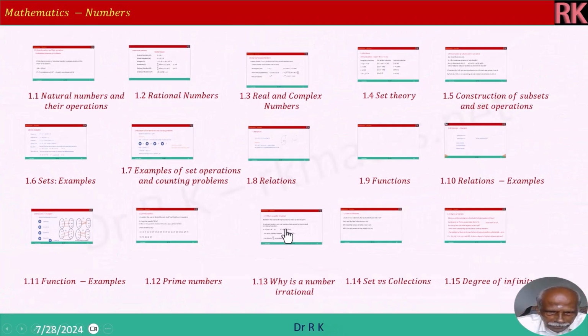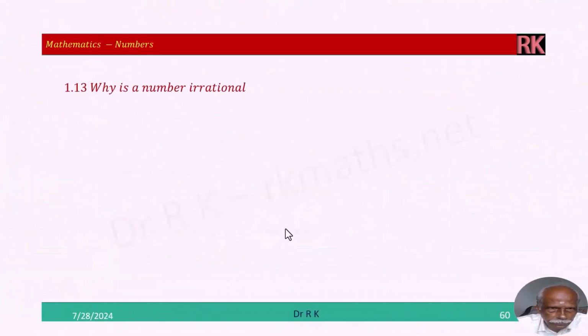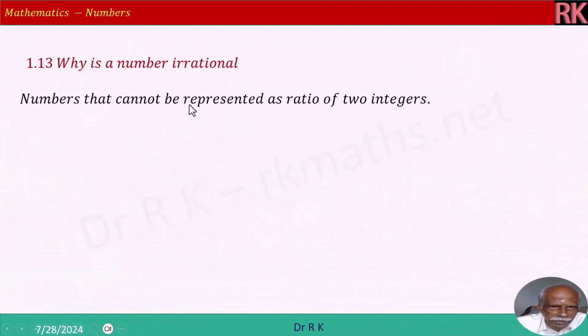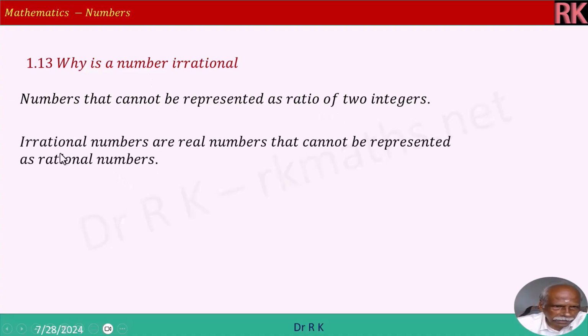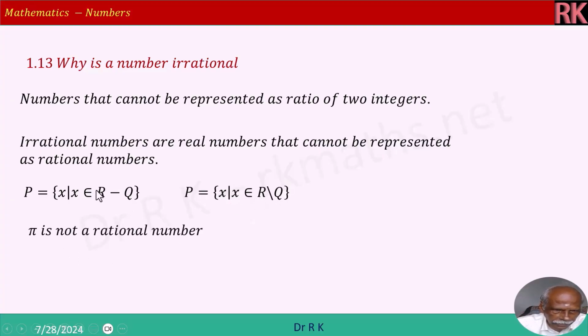Now we will see why a number is irrational. Numbers that cannot be represented as a ratio of 2 integers, that is why it is irrational. Irrational numbers are real numbers that cannot be represented as rational numbers. I have given the definition. P is equal to {x such that x is an element of R minus Q}, rational numbers. P is equal to {x such that x is an element of the real numbers except the rational numbers Q}. Either way you can define.